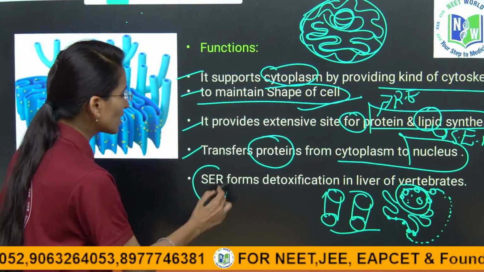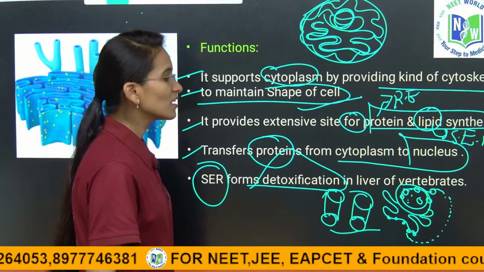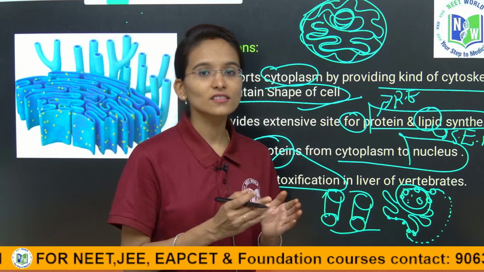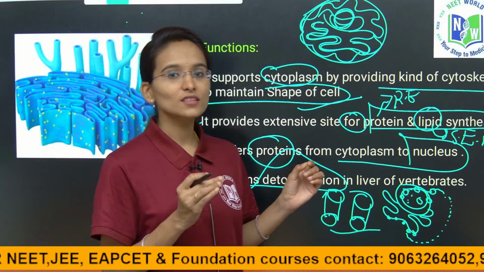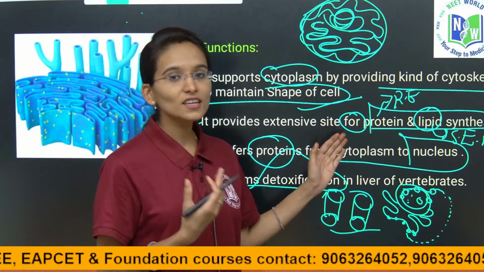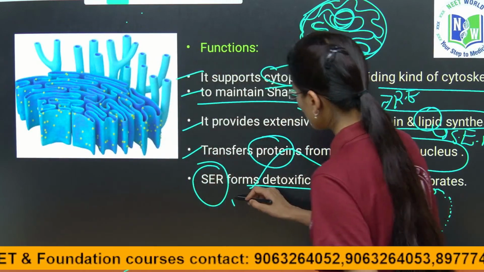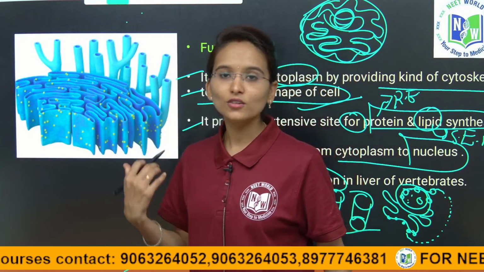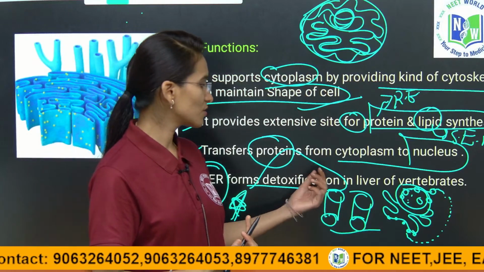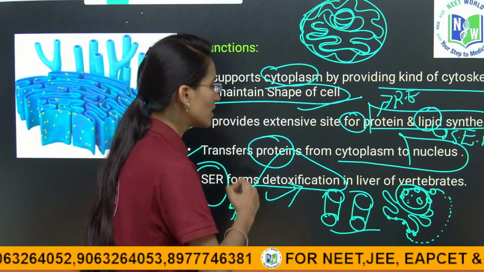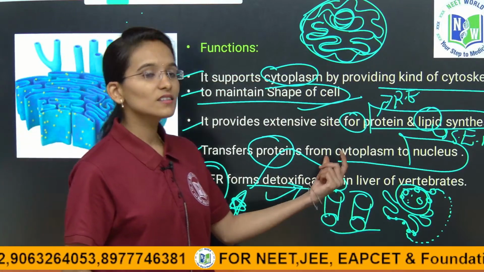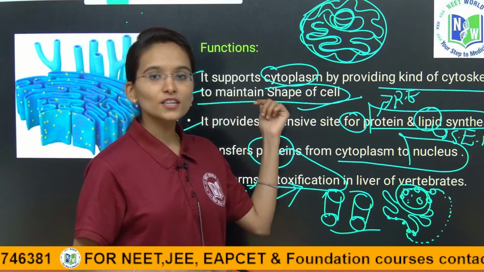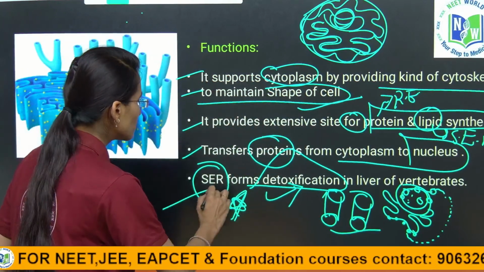And next, smooth ER is involved in detoxification in the liver of vertebrates. Clear? Inside the liver, it breaks some toxic substances into simpler ones in vertebrates. This is also one major important function, detoxification of the liver. You may expect this in MCQs, children. Detoxification of the liver in vertebrates occurs by the involvement of the cell organelle called the endoplasmic reticulum. Inside the endoplasmic reticulum, only smooth ER is involved.